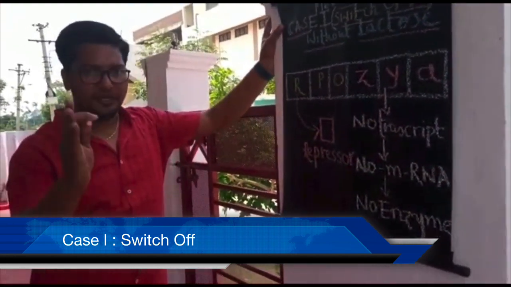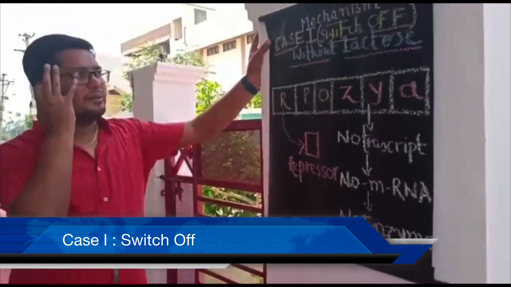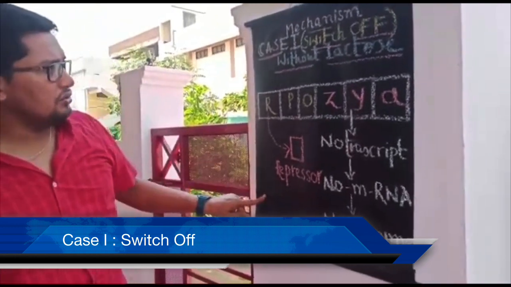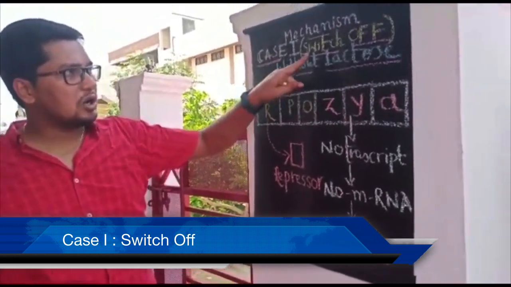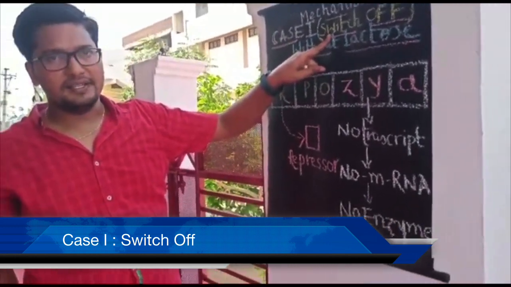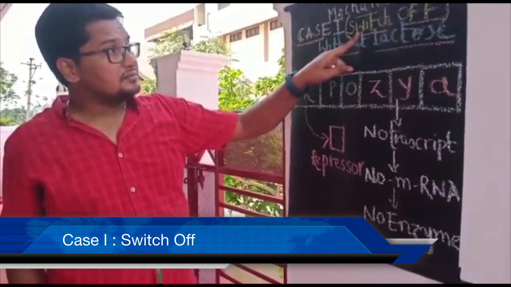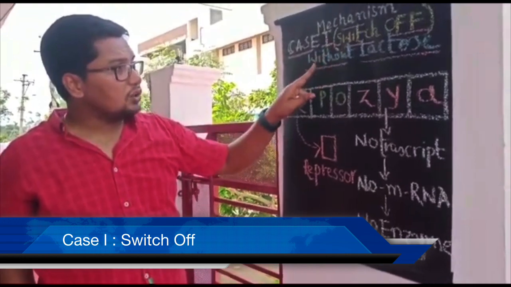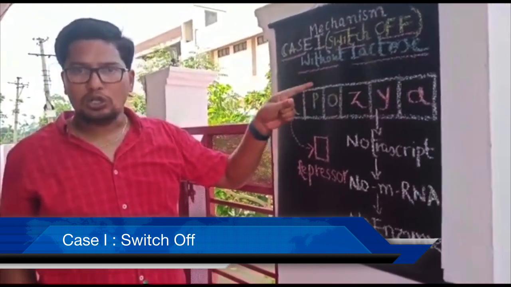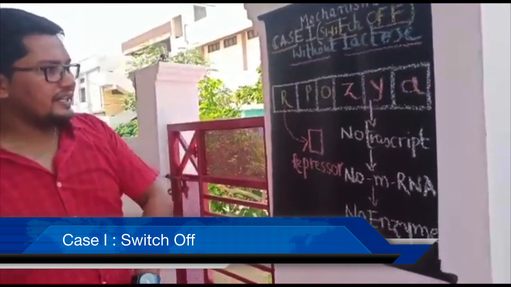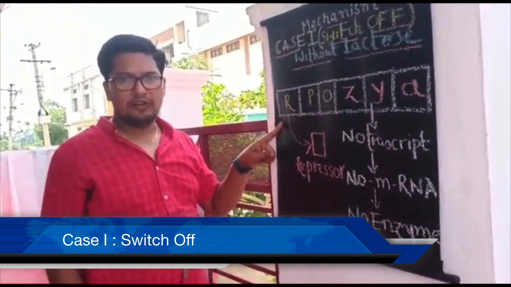So let me repeat. To understand the mechanism, we can classify the mechanism into case 1 and case 2. So my case 1 is commonly called the switch off mechanism. Why is it said to be the switch off mechanism? During this case, E. coli bacterial cells were grown on the nutrient medium without lactose. And already we are familiar with the structure of lac operon.